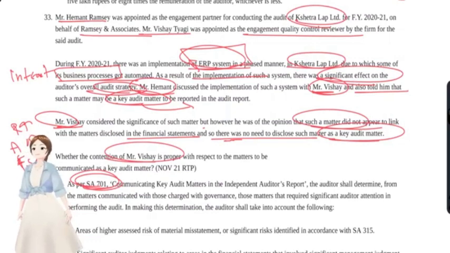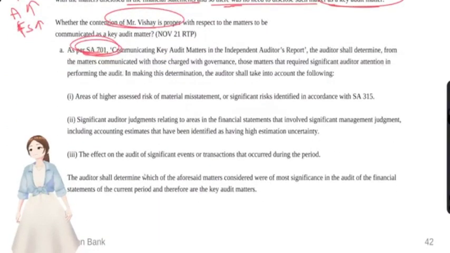The data processed under these systems accumulates as books of accounts and comes out as financial statements, and these financial statements are audited by the auditor. So this is a key matter as per the auditor's judgment or audit work. This is actually an important, significant matter.